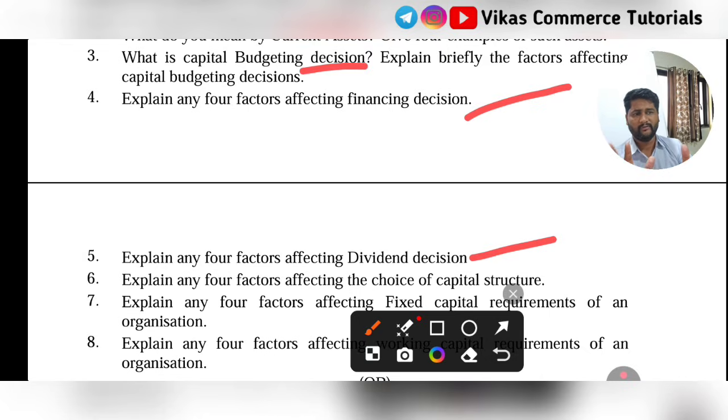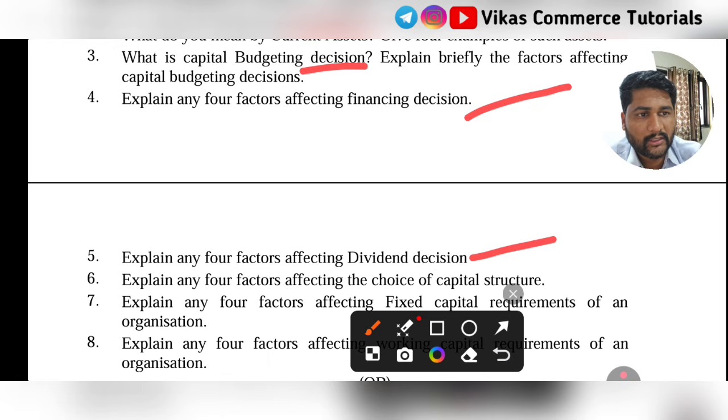Any of the 3 may come in your examination. You can write any of the 3 if you study all the common points. For example, risk is involved in all of the 3 categories, and control regulations are also involved in all 3 categories. So there are some 3 to 4 common points. List them out and study these 3 questions.